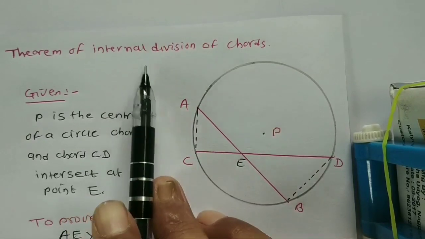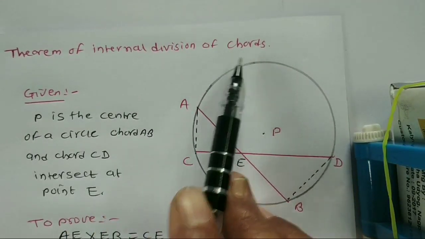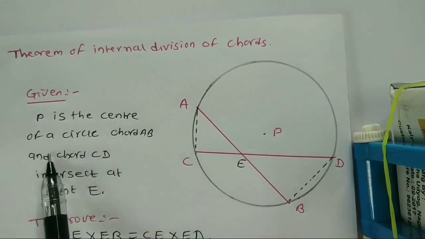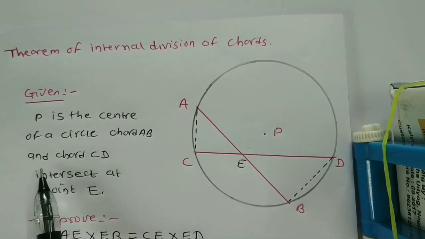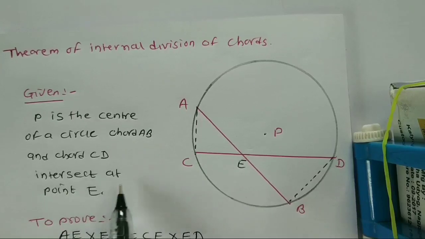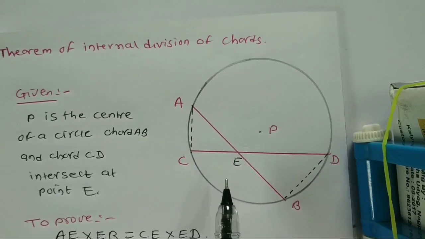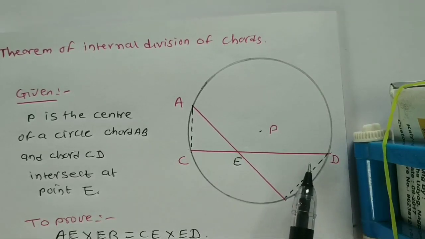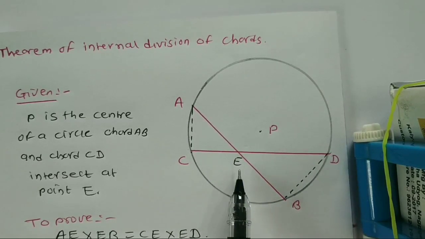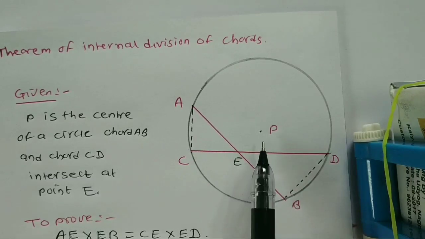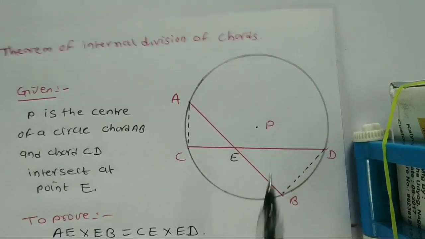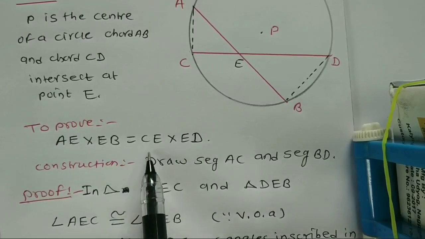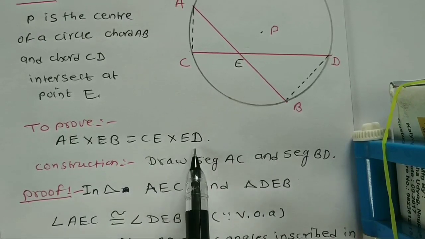Theorem of internal division of chords. Given P is the center of a circle, chord AB and chord CD intersect at point E. See in the figure, AB and CD, these two chords intersect with each other at point E. Here P is the center of the circle. We have to prove that AE into EB equals CE into ED.